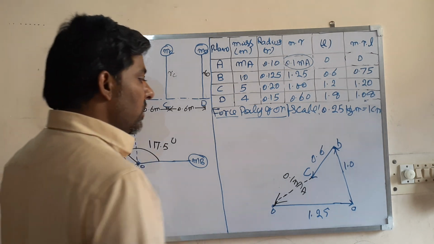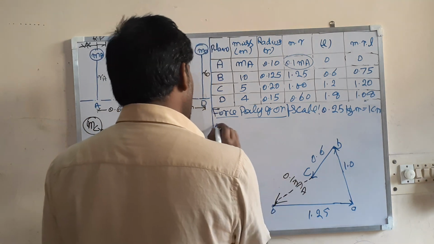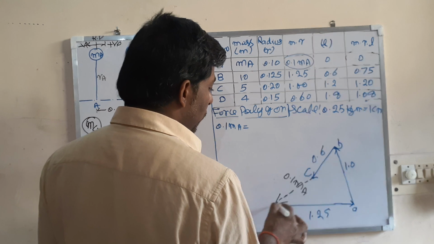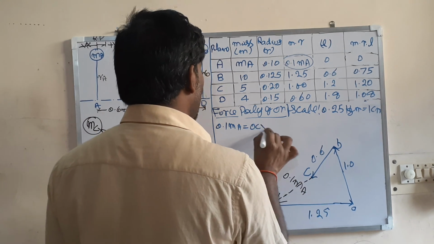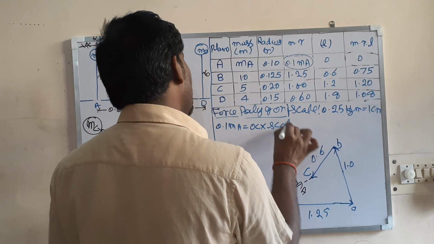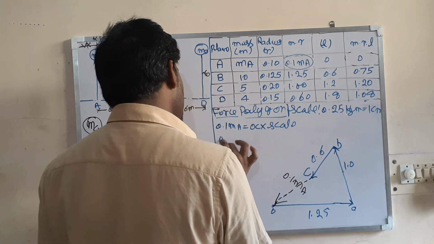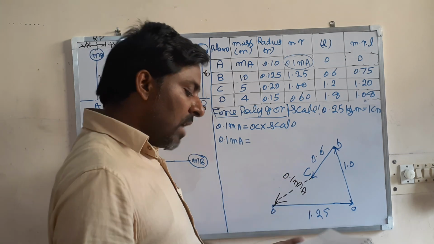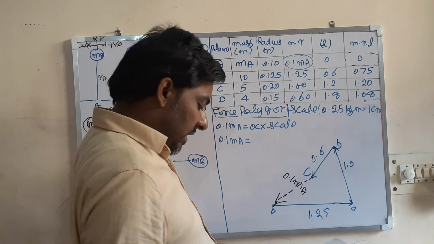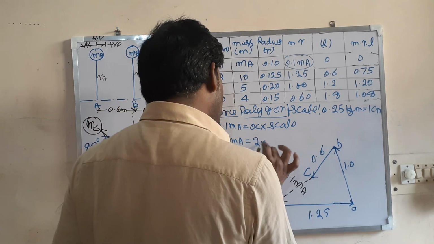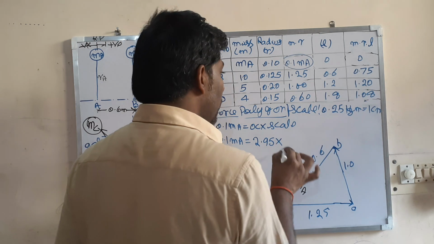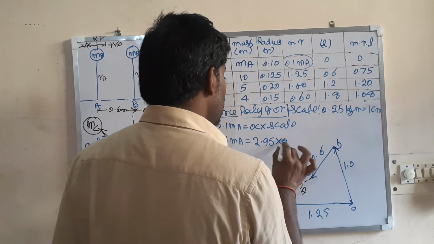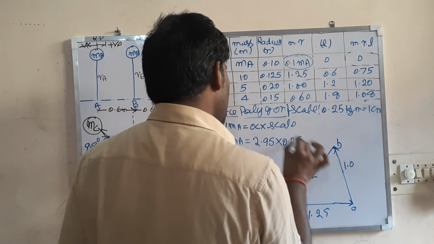Now let us see what is the magnitude of mass mA. So 0.1 mA is equal to this OC into scale. What I have got is 2.95 centimeters, and the scale I have taken is 1 centimeter equal to 0.25 kg meter.